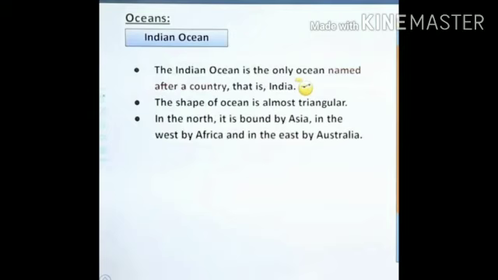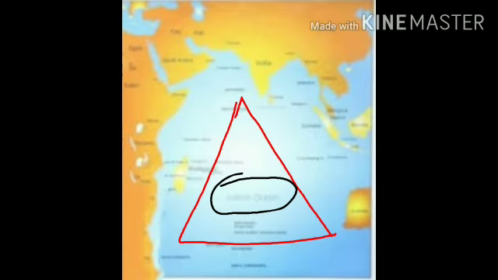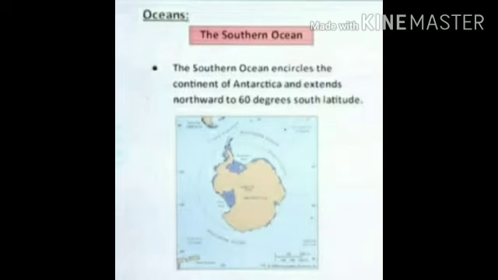The Indian Ocean. Indian Ocean is the only ocean named after a country, that is India. The shape of the ocean is almost triangular. In the north it is bound by Asia, in the west by Africa, and in the east by Australia. So now you can see in the picture that the shape of the Indian Ocean is almost triangular. You can see over here in the picture the triangle shape, and with a black circle, that is the Indian Ocean.